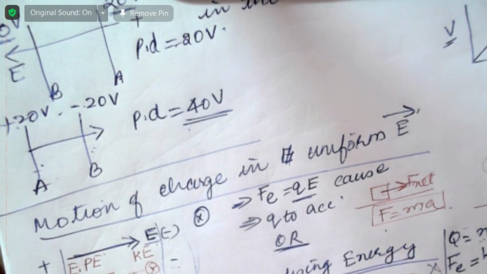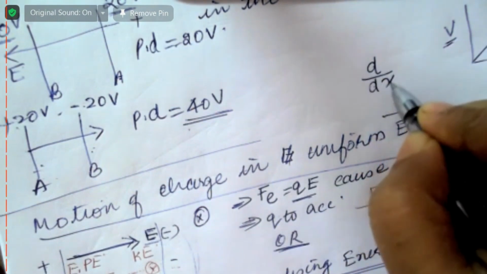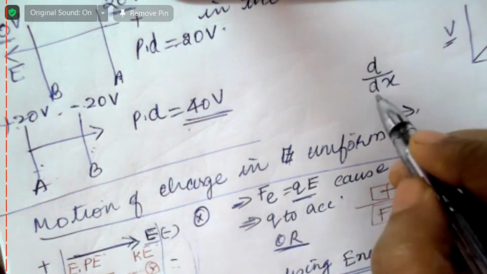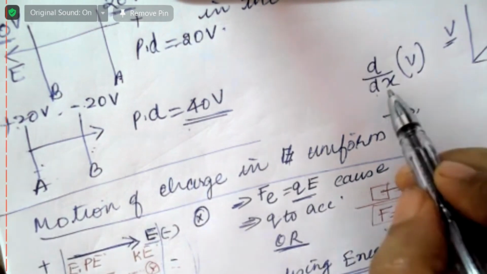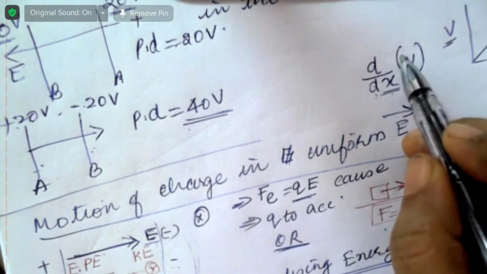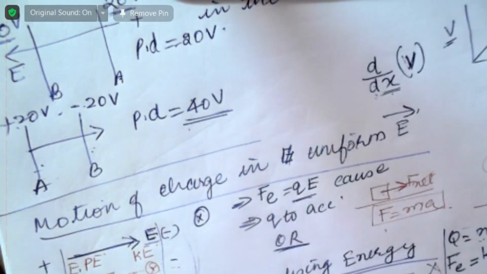That is this one. That means, look here, in differentiation the operator is d by dx of V. This means as the distance increases, how is the potential decreasing or increasing? Okay. So that is actually the gradient of that graph. So this is a very useful formula.